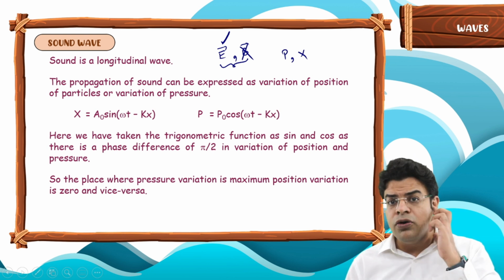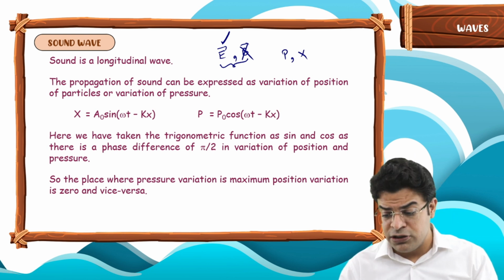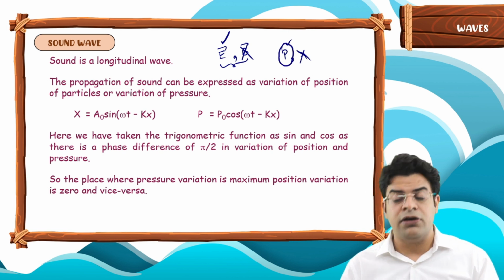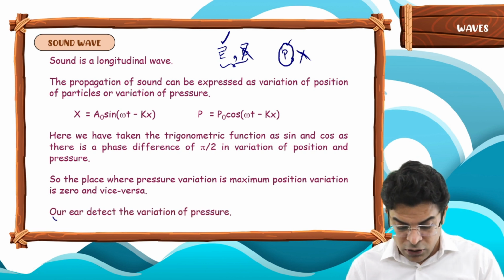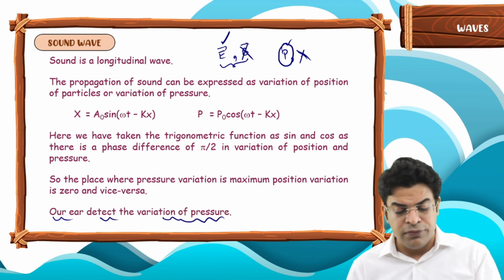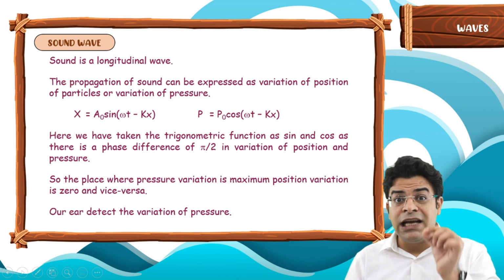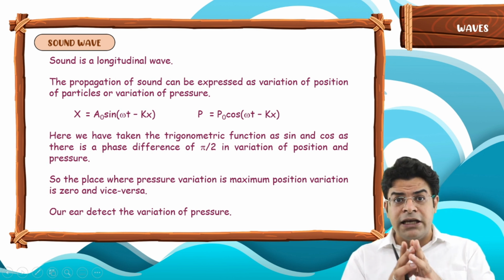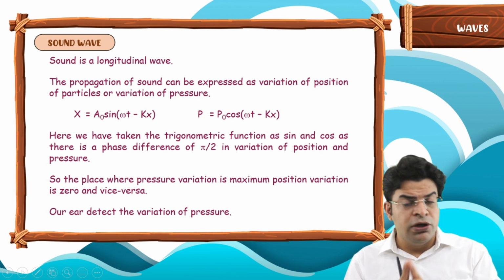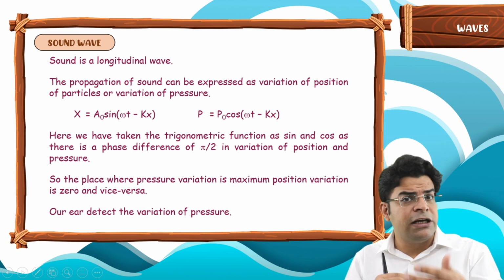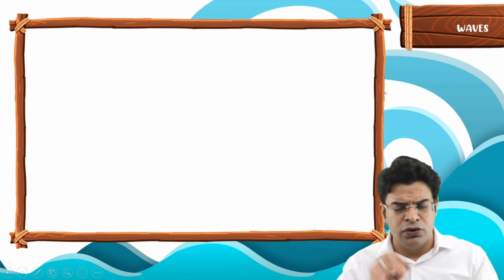Which does a human ear detect? Remember that the human ear detects the pressure variation. There is a phase difference of pi by 2 between pressure variation and displacement of particles. Where the pressure variation is maximum, the displacement is 0, and where the displacement of particles is maximum, the pressure variation is 0. You need to keep this in mind.